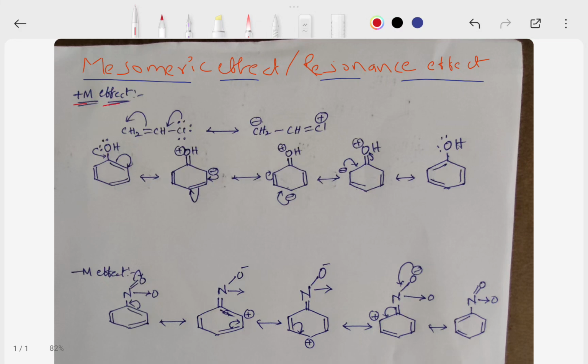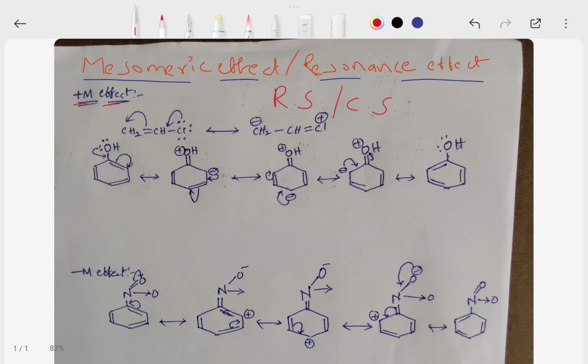Resonance structures are also called canonical structures. Canonical forms should have the same position of atoms. The number of lone pairs and unpaired electrons must be the same. The stability of the compounds depends on the number of canonical forms. For example, the more the number of canonical forms, the greater will be the stability of the compound.